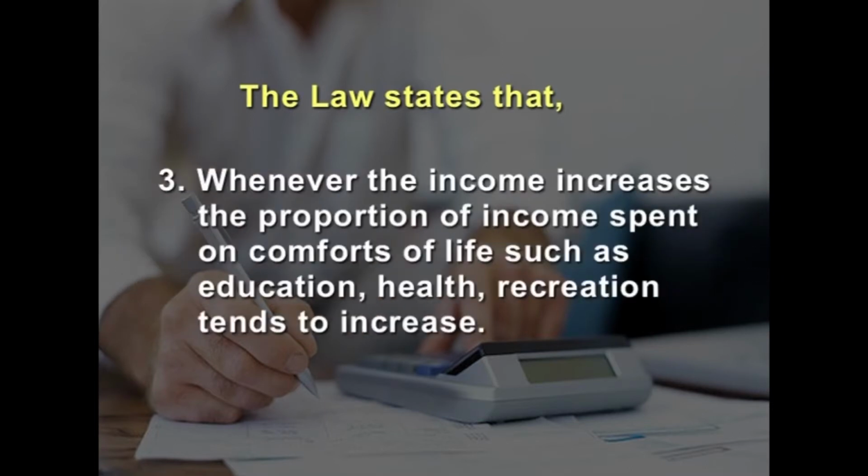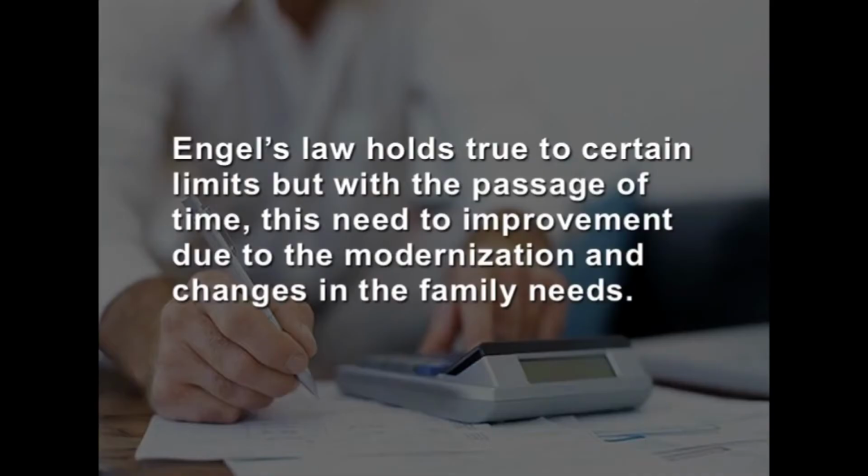same. The third one is, whenever the income increases, the proportion of income spent on comforts of life such as education, health, recreation tends to increase. Thus, the smaller the family income, the greater the proportion of it absorbed by food and other elementary necessities, and greater the family income, the higher the proportion spent on comforts and luxuries. Engels' law holds true to certain limits, but with the passage of time, this needs to be improved due to the modernization and changes in the family needs.